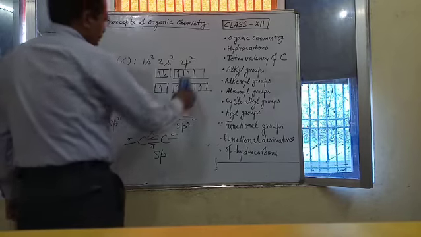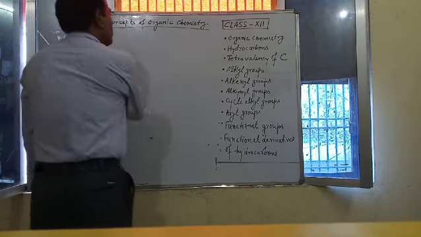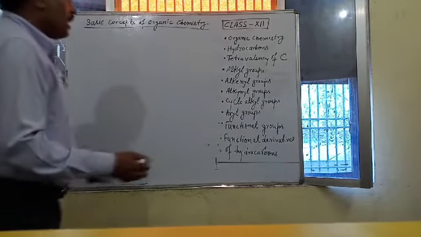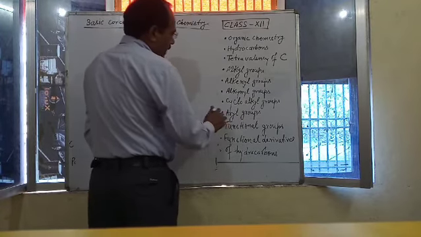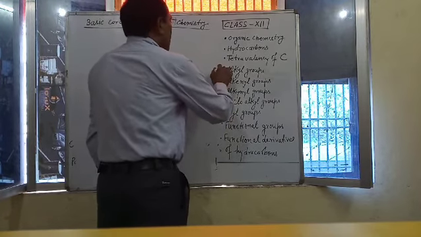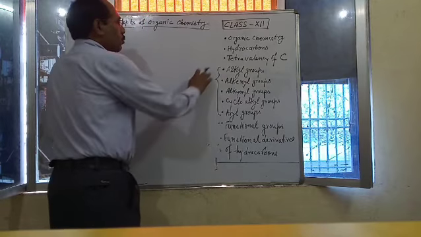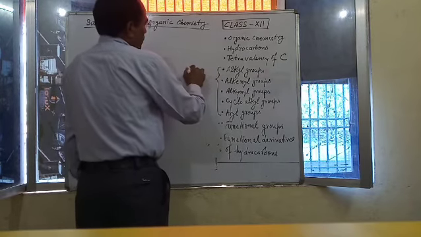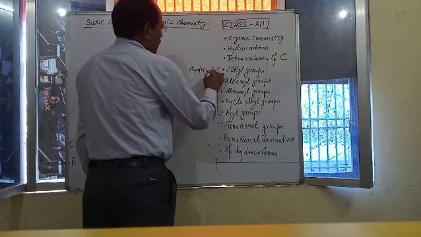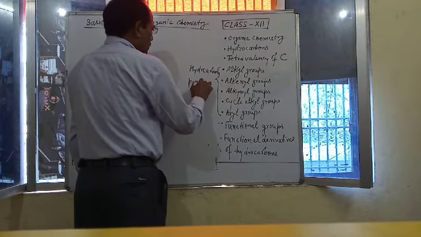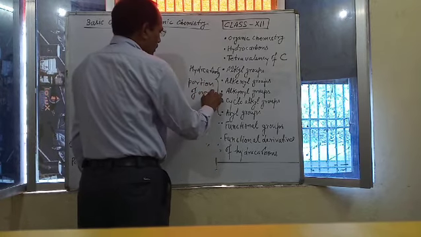Next term is alkyl group. Alkyl group, alkenyl group, alkynyl group, cycloalkyl group, and aryl group all together are known as the hydrocarbon portion of organic compounds.